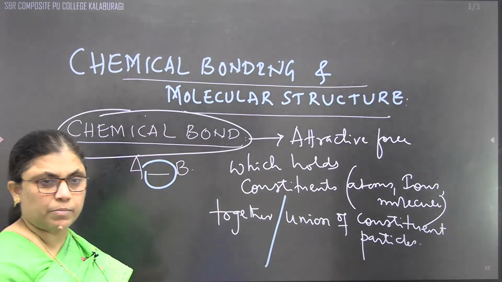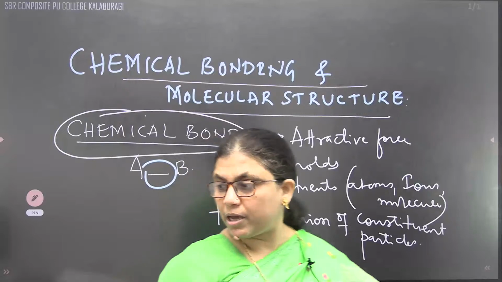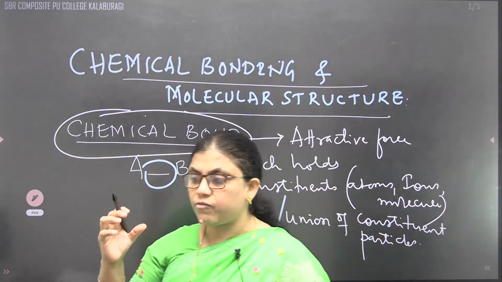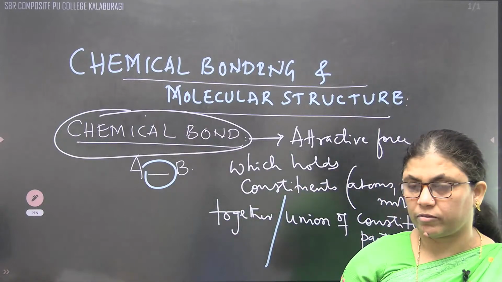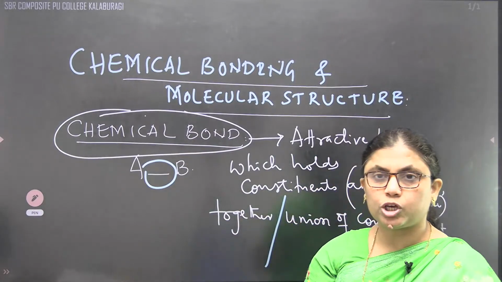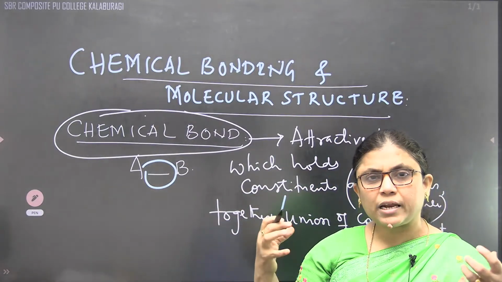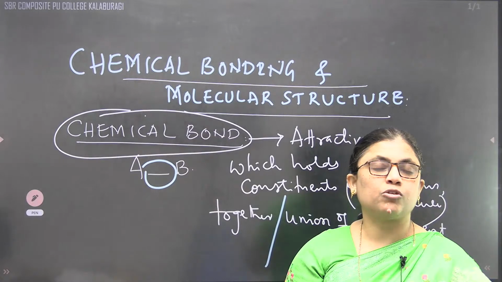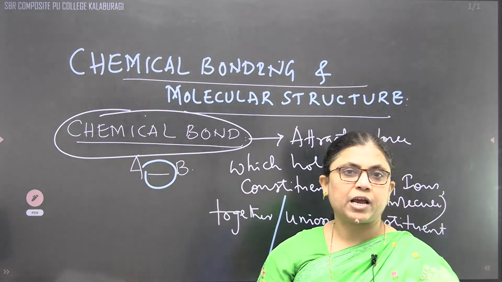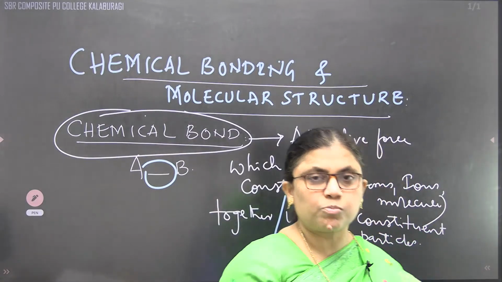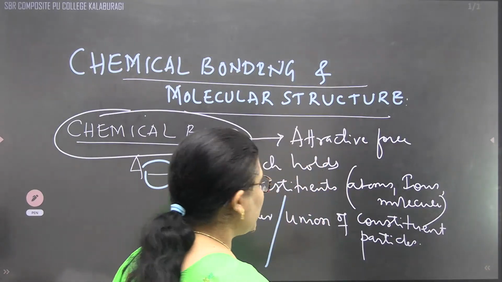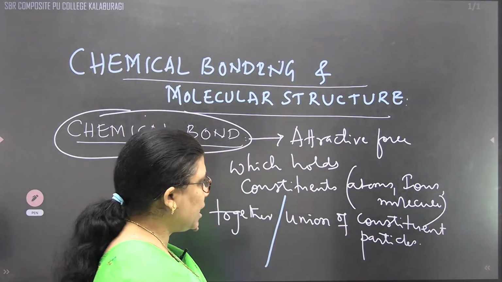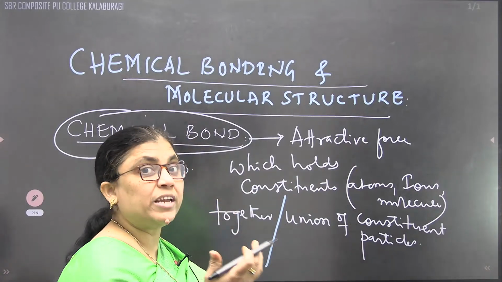When you are defining a chemical bond, we can say that it is the force of interaction by which two bonding species, which may be atoms, molecules, or ions, are held together. Some force of interaction is responsible for making them exist together. That is called a chemical bond. And now, why is it so?